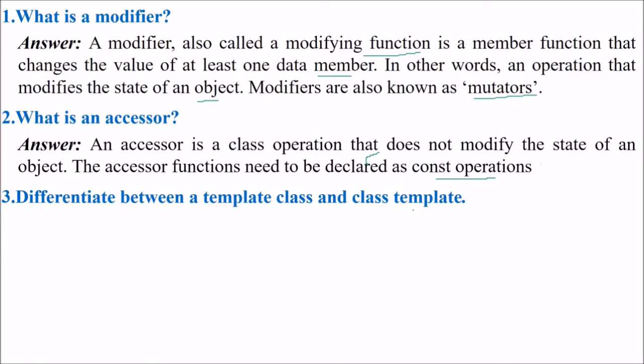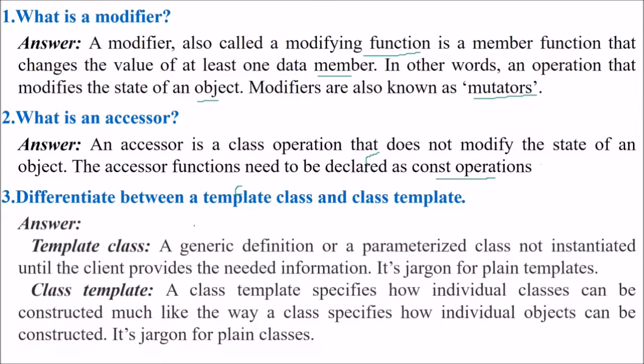Differentiate between a template class and a class template. These two terms seem similar, but there is a difference between them. A template class is a generic definition or a parameterized class not instantiated until the client provides the needed information. It's jargon for plain templates. A class template, on the other hand, specifies how individual classes can be constructed, much like a class specifies how individual objects can be constructed. It's jargon for plain classes.